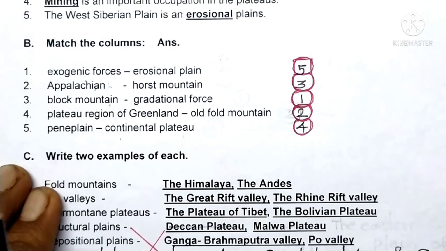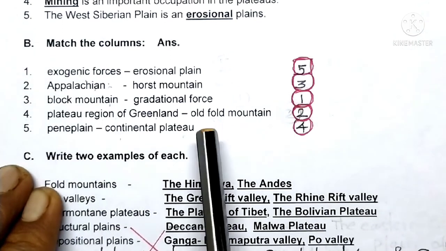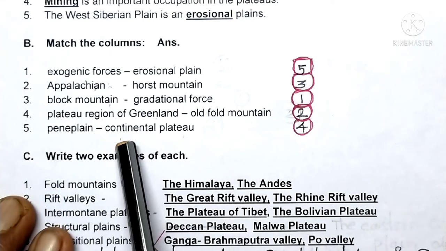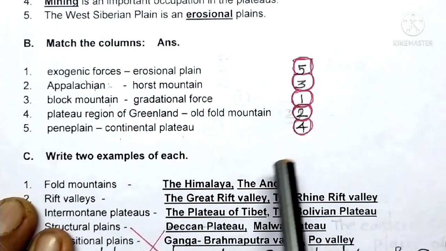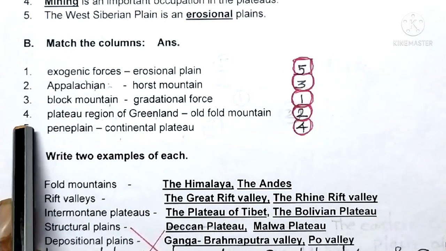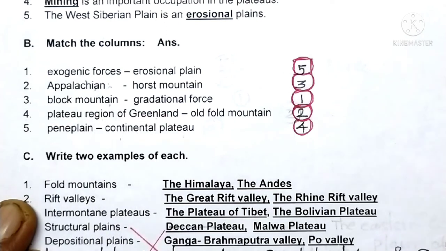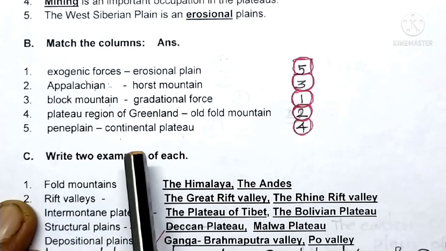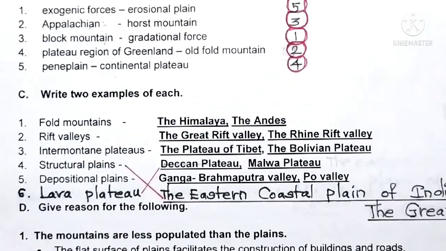Appalachian mountain. So the Appalachian mountain is an example of old fold mountain. Then beside this continental plateau, option 4 is given. So where is option 4 here? Plateau region of Greenland. So the Plateau region of Greenland is an example of what? Continental plateau.